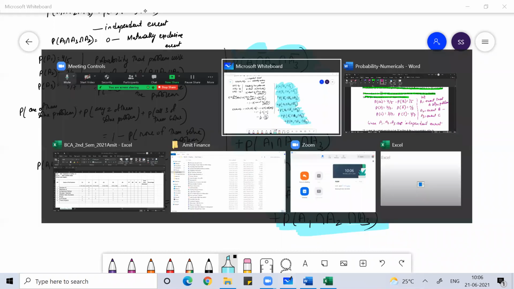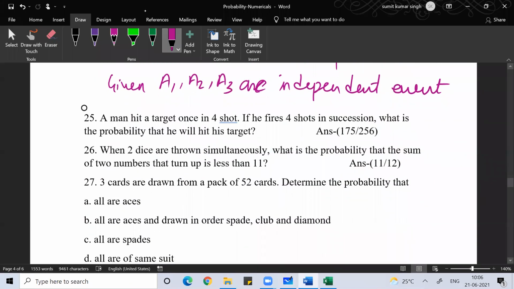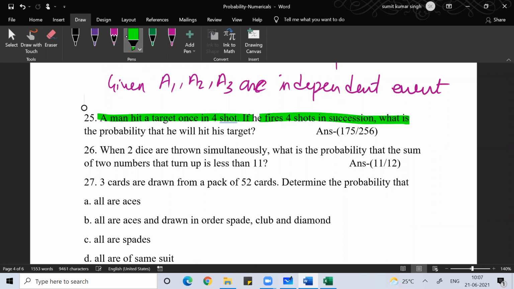In the same way, you can solve this question also. Question number 25 is very similar to what we did in question number 24. Try this question, guys, everyone.